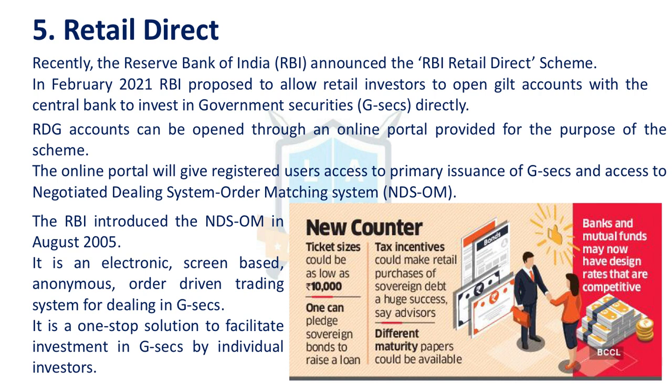But for retail investors, let's say if I want to invest 30,000 rupees in government securities, earlier that option was not there. Now, the Retail Direct Scheme allows retail investors to open accounts with RBI to purchase G securities. Further, there's an online portal in which we can register and directly access the primary issuance of G securities. It's this one we have, NDS-OM, Negotiated Dealing System, Order Matching System. Under that, retail investors can register. This is an electronic screen-based anonymous platform for G securities trading.